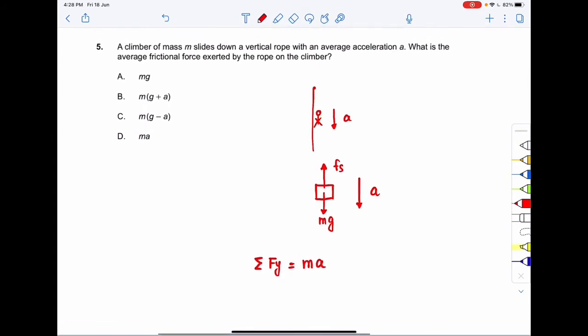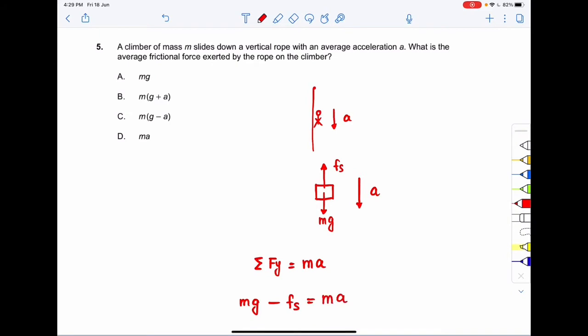Okay, so what is the net force along the y-axis? mg is acting downward, right? And fs, the frictional force, is trying to resist, so the net force will be mg minus fs, that is the frictional force, right? So this will be equal to mass times acceleration, that is m times a.